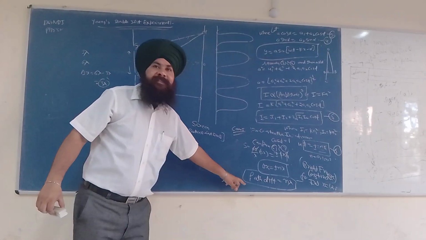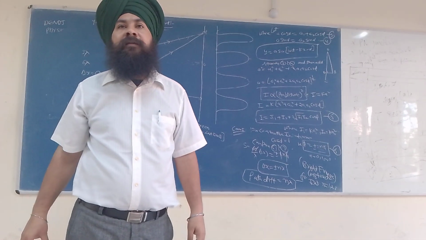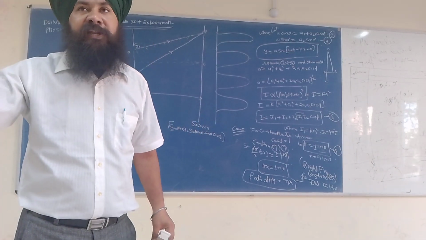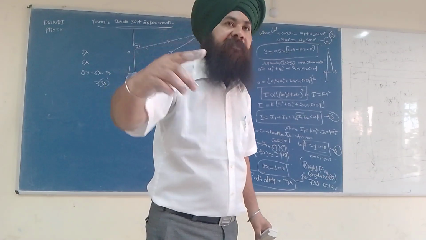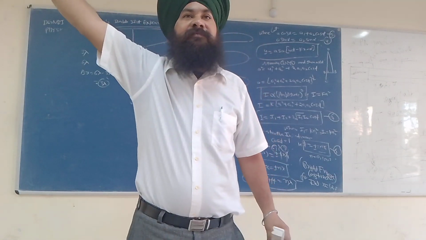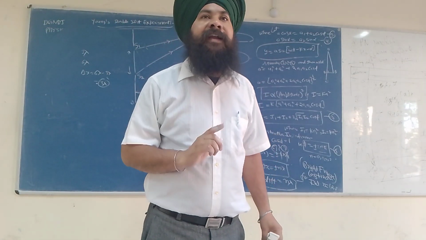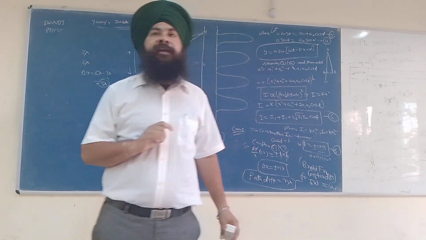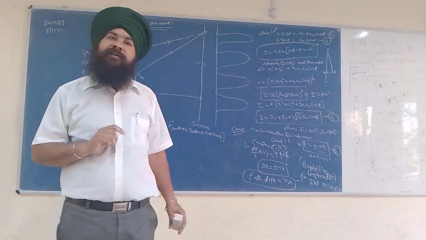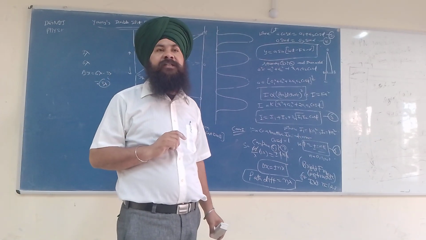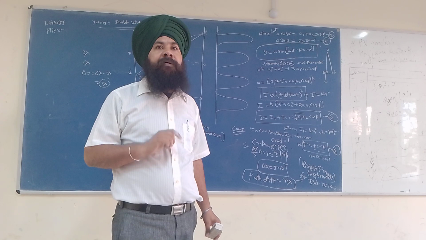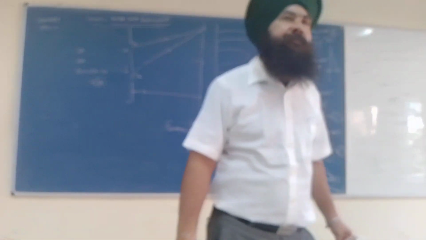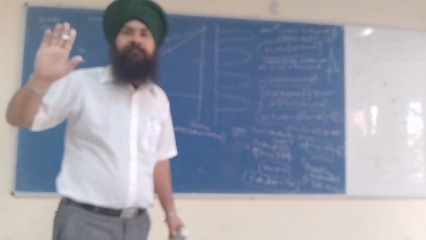When the path difference is equal to an integral multiple of the wavelength, that is 1 lambda, 2 lambda, 3 lambda, 4 lambda, 5 lambda and so on, then we obtain constructive interference, and a bright fringe will be there.